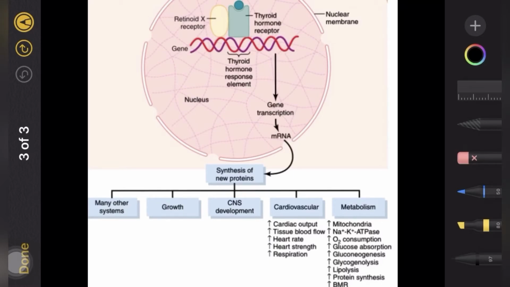So now if we focus on the specific metabolic activities, firstly, if we consider carbohydrates, it causes rapid uptake of glucose, it causes gluconeogenesis, it causes glycogenolysis, and all these are because there is an increase in the cellular metabolic enzymes, which are nothing but the proteins increased by these hormones. Now if we consider proteins, then it usually causes synthesis, but at a very high concentration it also causes catabolism. Now let's come to fat. So it causes lipolysis, and this lipolysis decreases the fat stores and increases the fatty acids.